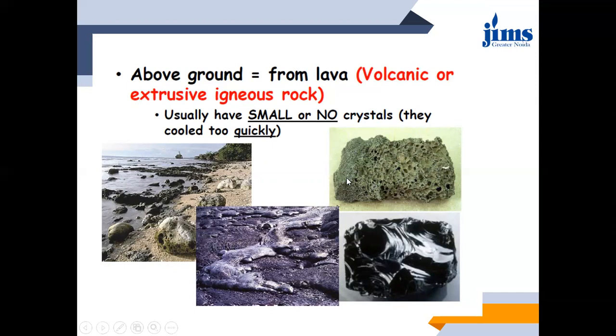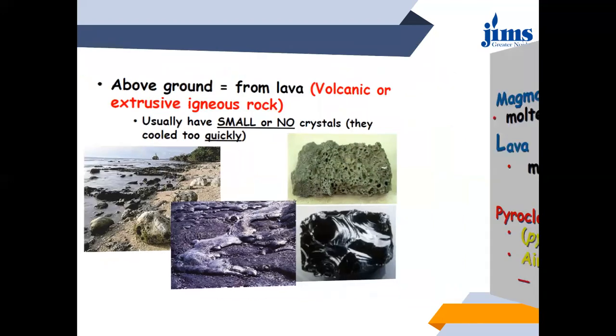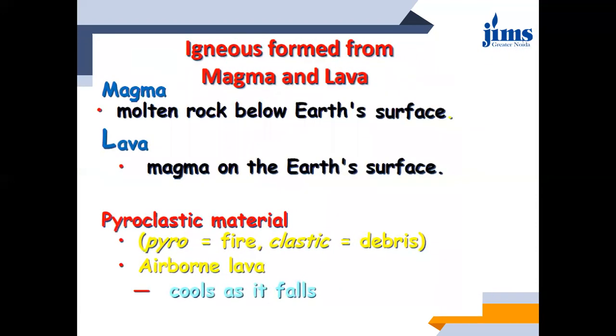Plus, since the cooling has taken place too quickly, there are certain voids in it. These voids are due to the formation of bubbles as well. Again, remember the difference between magma and lava. Molten rock below the Earth's surface is magma, and over the Earth's surface, it is known as lava.